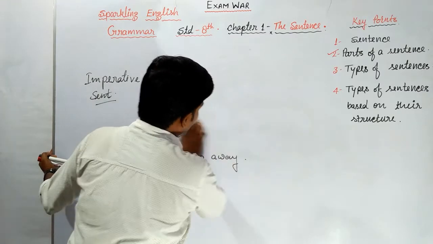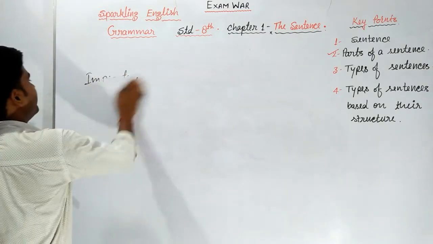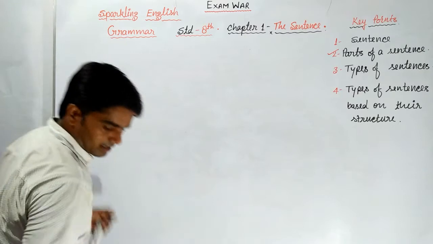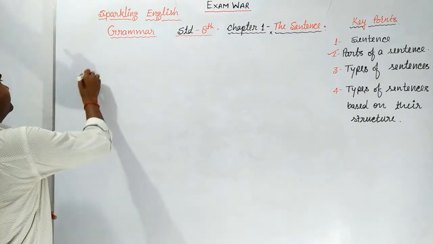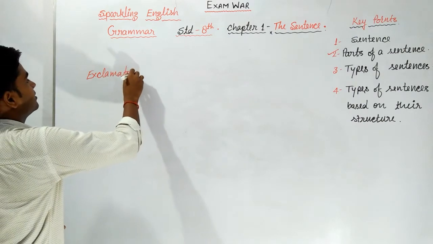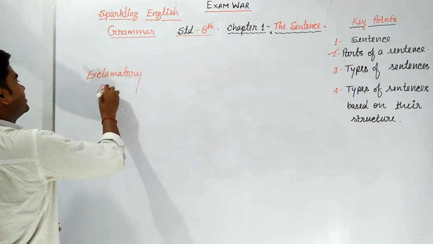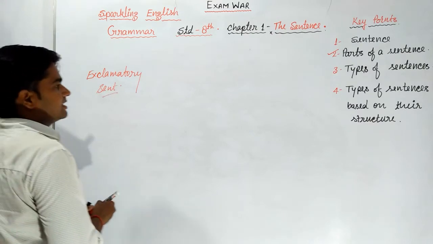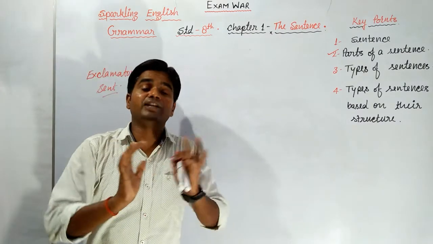Next one was exclamatory sentence. What is that? In exclamatory sentences, we express sudden feelings.